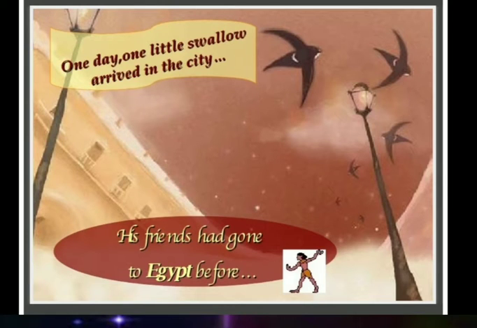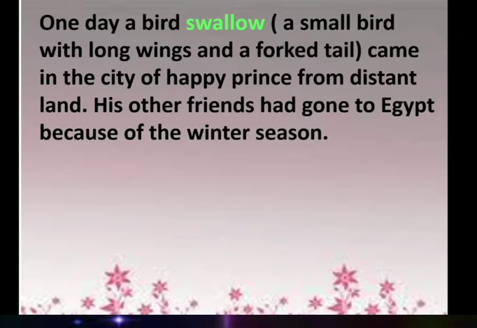One day, a little swallow arrived in the city. One little bird was there, that was the swallow. He entered the city of that Happy Prince. His other friends had gone to Egypt before. As the winter season started, they couldn't survive in the chilly atmosphere, and because of that the other swallows fled to Egypt. But here the little swallow alone remained. Why? What was the reason?